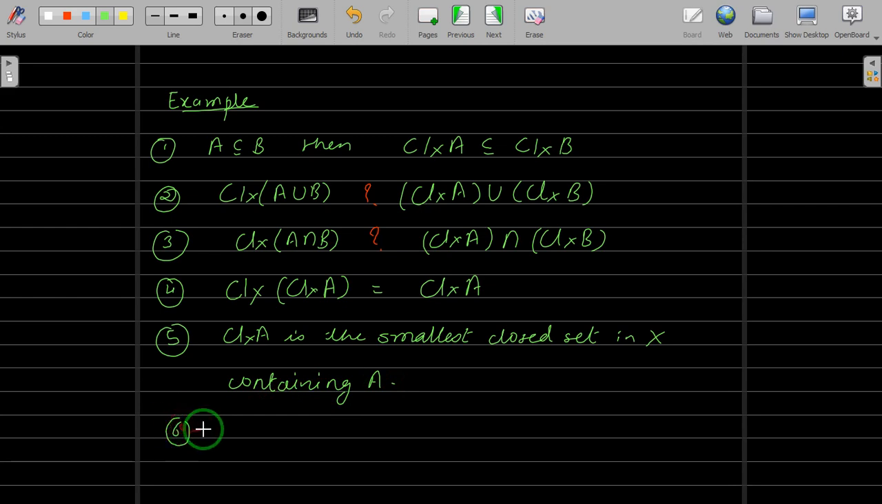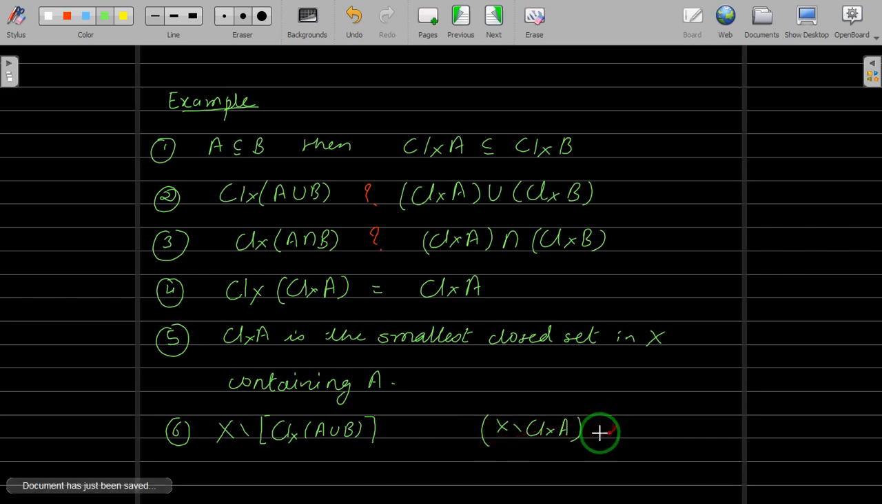Then what about the complements? If you have a set A union B, you take the closure of that, of course in X, and then you take the complement of it. This side, you take the complement of closure of A. You take union, intersection, whatever. Check the relations, whether they are subsets, whether they are comparable. Closure of B. What is the relation here?